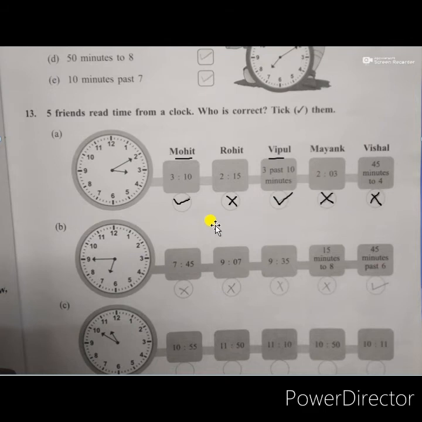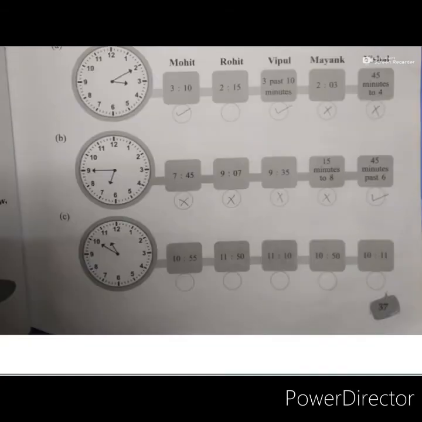Now see our second clock. The time is showing here 6:45. Mohit saying 7:45, wrong answer. Rohit saying 9:07, wrong answer. Vipul saying 9:35, wrong answer. Mayank saying 15 minutes to 8, 15 minutes to 8, that is also a wrong answer. 45 minutes past 6, that is the correct answer. That means after 6 o'clock 45 minutes past. Only one student's answer is right here. So tick that.